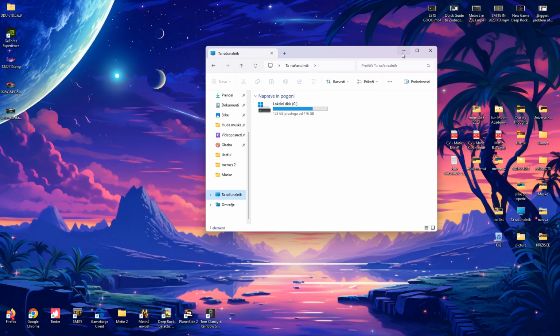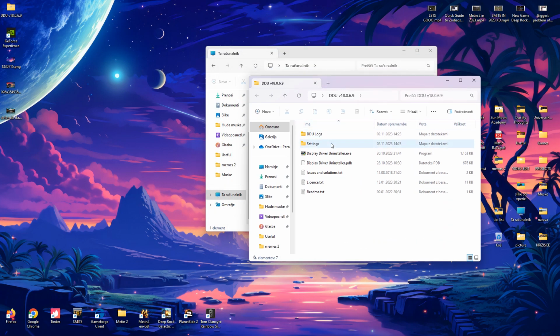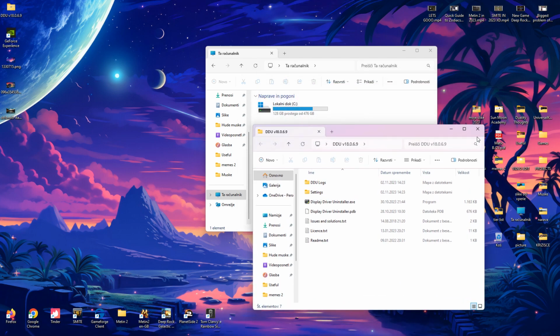So what you have to do is change your HDMI cable from the graphic input to the normal HDMI input, right? And then what you have to do is remove graphical drivers with Display Driver Uninstaller. You basically uninstall all graphical drivers, and then you newly install them, right? And after you uninstall graphic drivers and restart, it will fix itself, right?